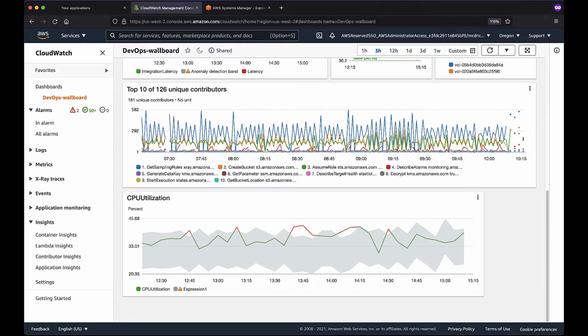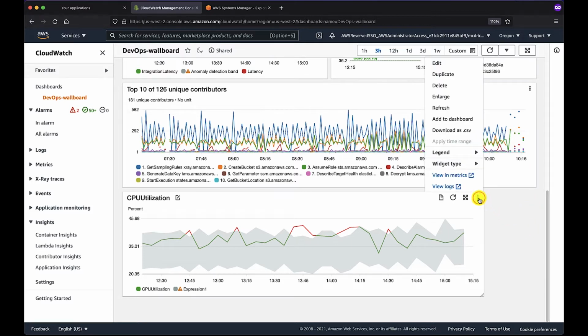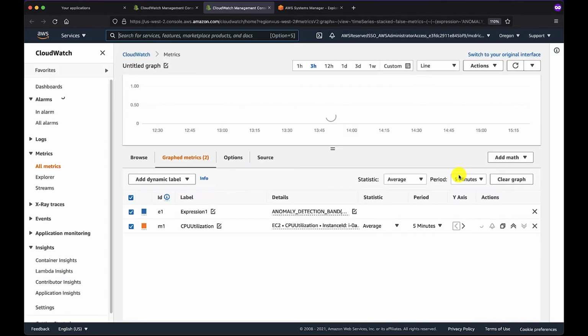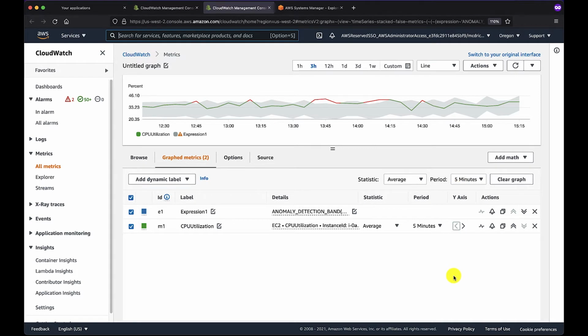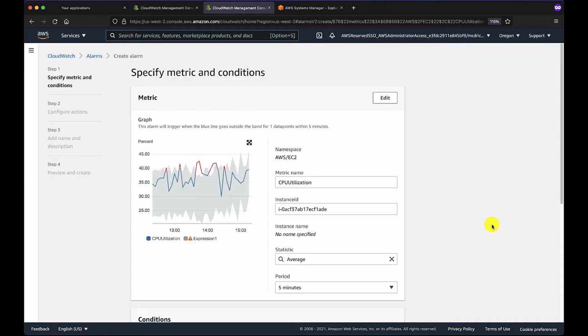Now that we've added this widget to a dashboard and we can see visually what the CPU utilization looks like for this particular instance, it's a fairly straightforward process to add an alarm. And for this, we can go directly to the metrics view once again by clicking the three dots up in the right-hand corner of that widget. This will pull us directly back into the metrics view. And from here, if we wanted to create an alarm based on the CPU utilization, it's as simple as creating the alarm using the create alarm widget.